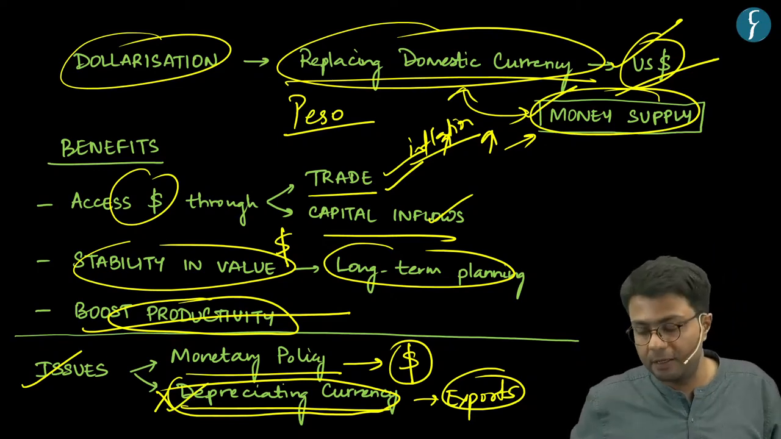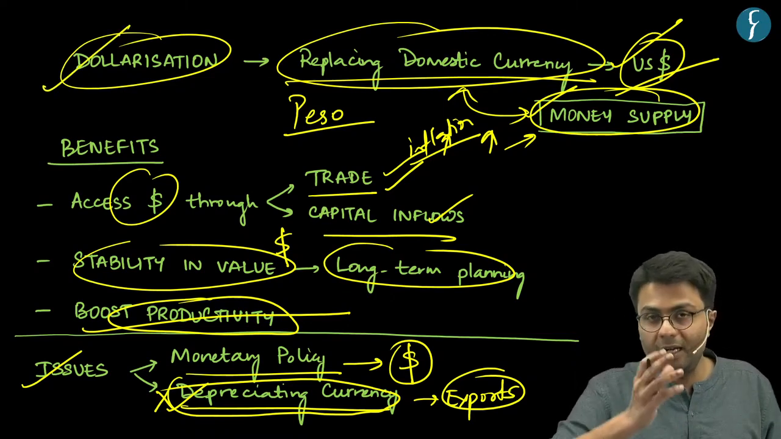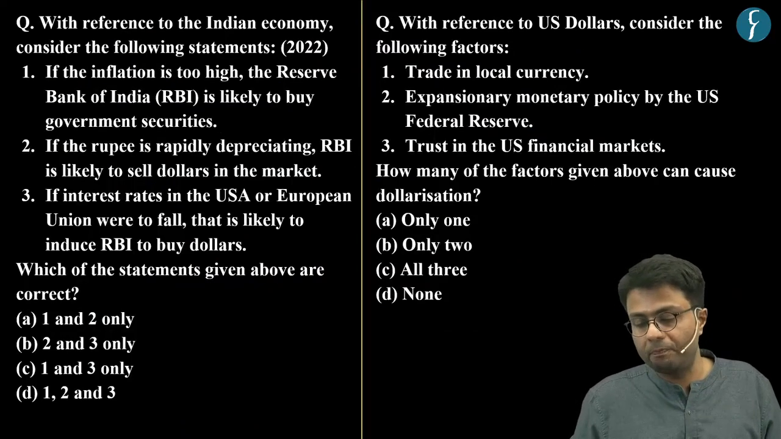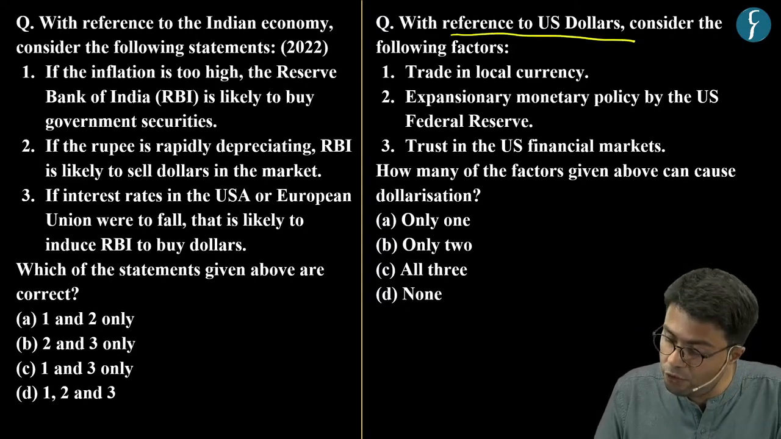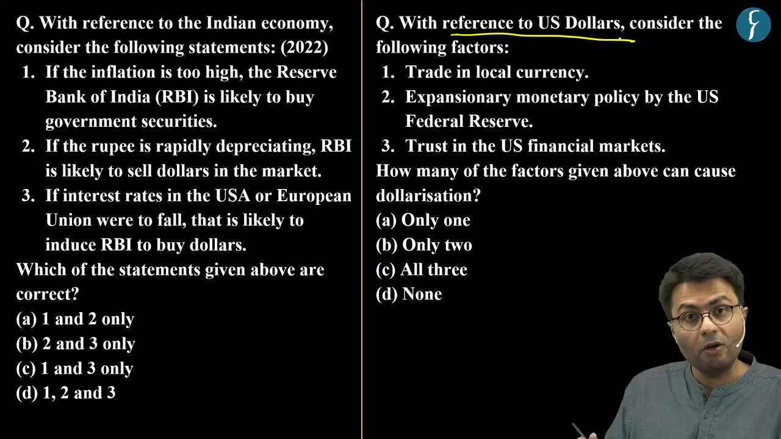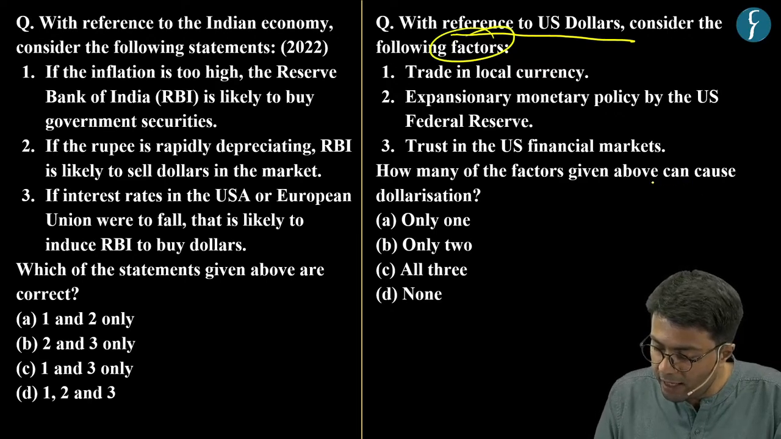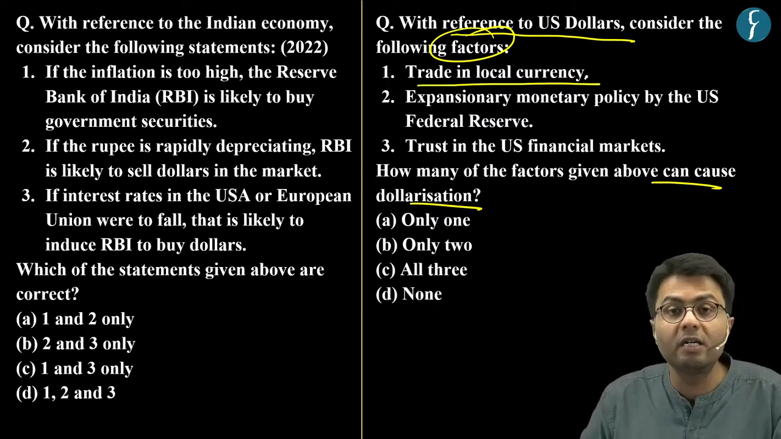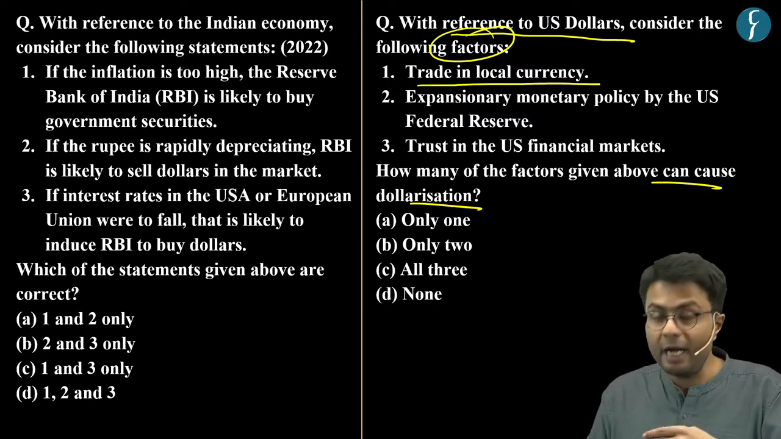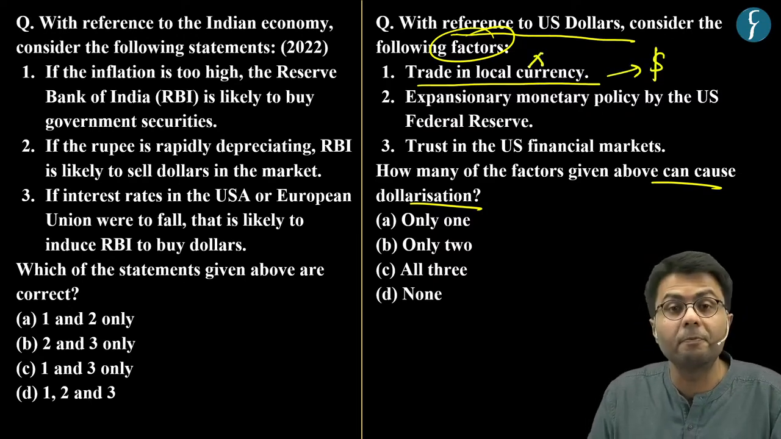Now, after we have known what this dollarization process is, let us solve the model practice question. This question asks us to consider the following factors with reference to US dollars, and to solve it by considering which of the above factors can cause dollarization. The first factor says trade in local currency. Now, we know that by dollarization, we need to promote trade in dollars and not local currency. Hence, this first factor is incorrect.